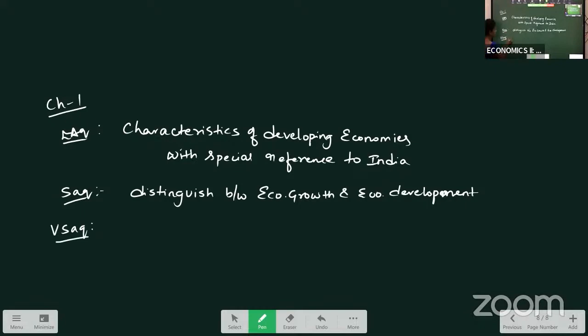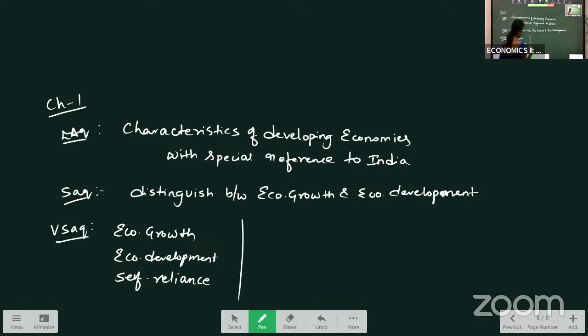VSAQs, what are the VSAQs here? Again, your economic growth, we have discussed that one. Economic development, right? Development is what? Overall changes in the socio-economic structure of the country, right? Then we have self-reliance. What is self-reliance? Standing on own leg, right? That means not depending on other countries.